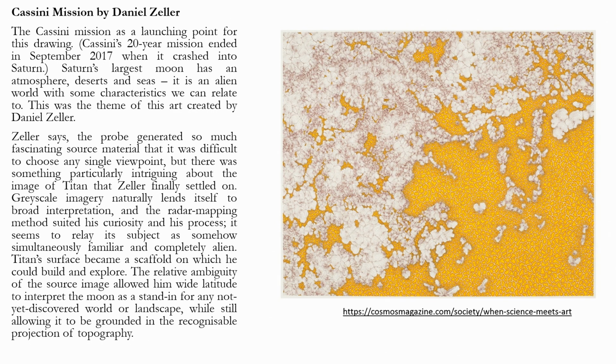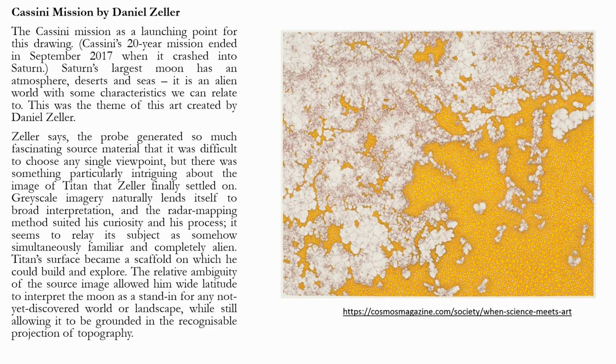It seems to relay its subject as somehow simultaneously familiar and completely alien. Titan's surface became a scaffold on which he could build and explore. The relative ambiguity of the source image allowed him wide latitude to interpret the moon as a stand-in for a not yet discovered world or landscape, while still grounding it in the recognizable projection of topography.